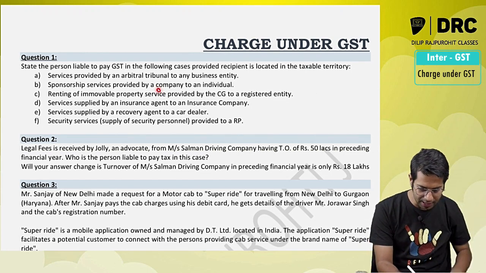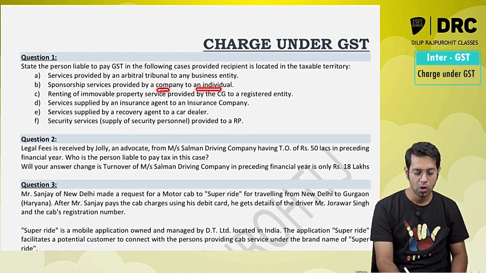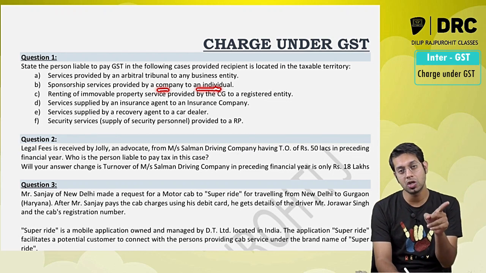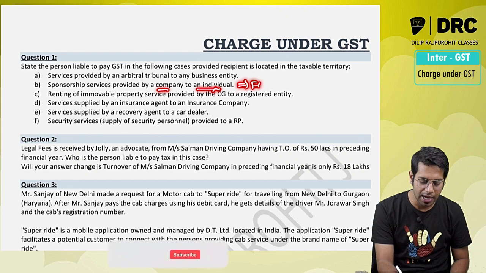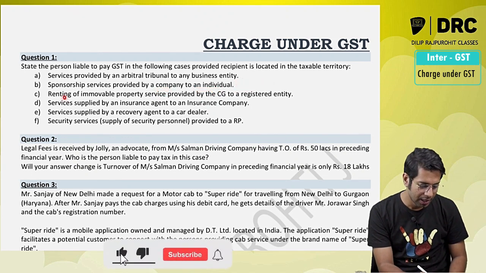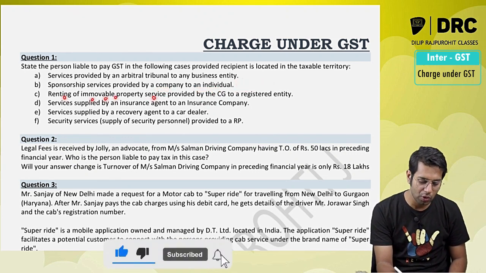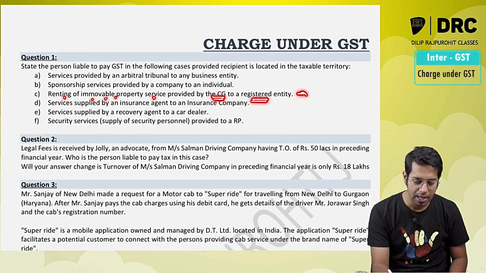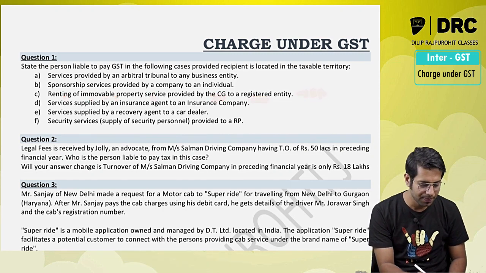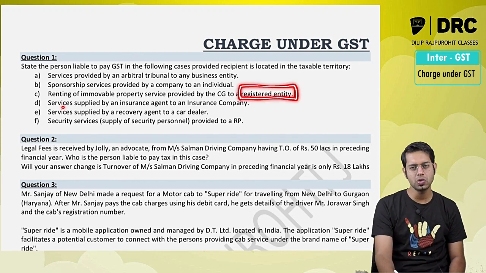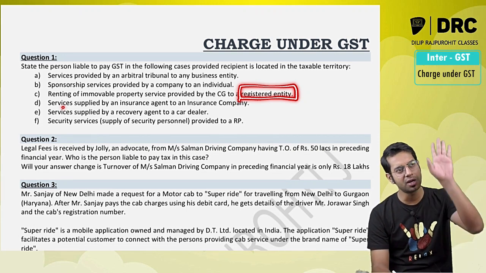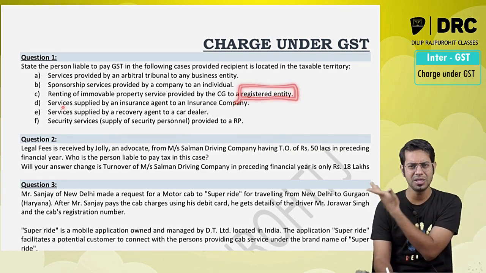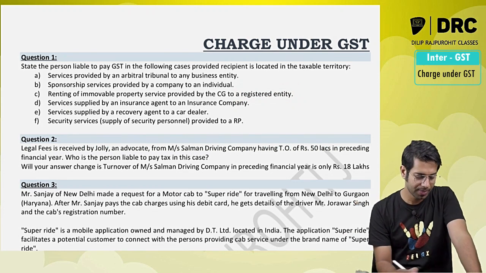Sponsorship services given by a company to an individual. Sponsorship services given by any person to a body corporate or a partnership firm, then only RCM is applicable. In this case, RCM is not applicable, it is forward charge. Renting of immovable property services provided by the government to a registered person, then the registered person has to pay the taxes. In the present case, they have just said registered entity, so obviously you cannot assume it is registered under any other law. Registered entity means they are talking about GST law.